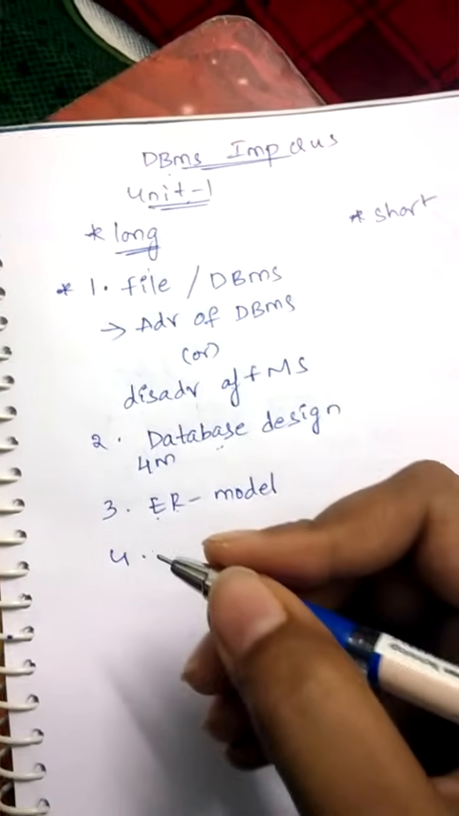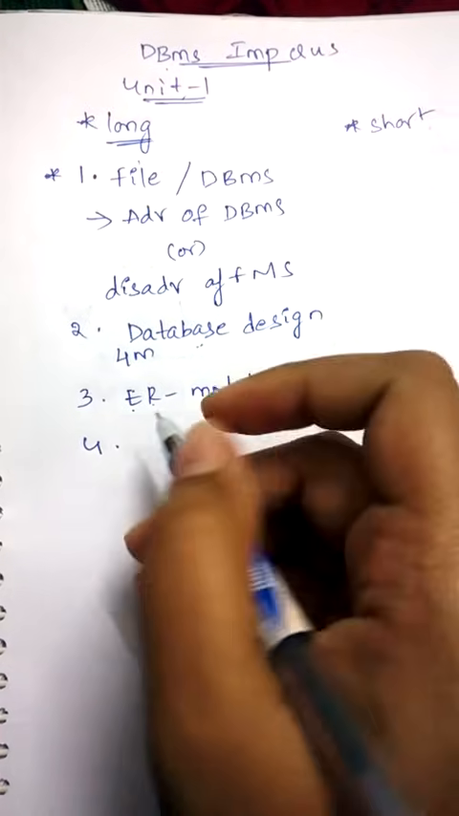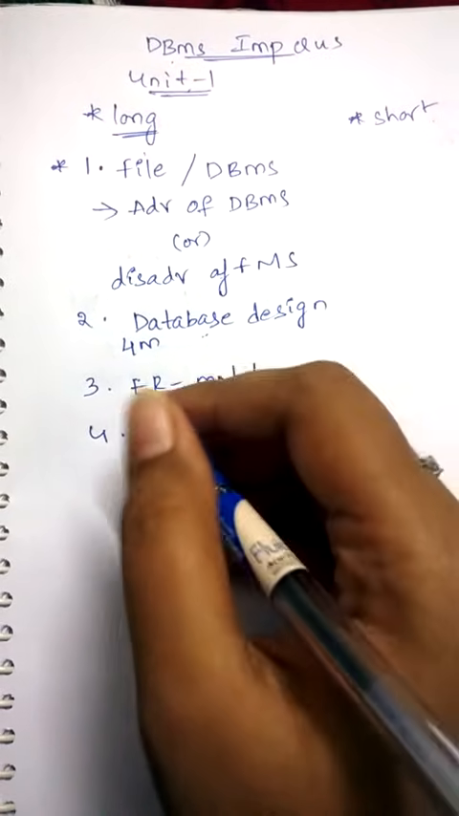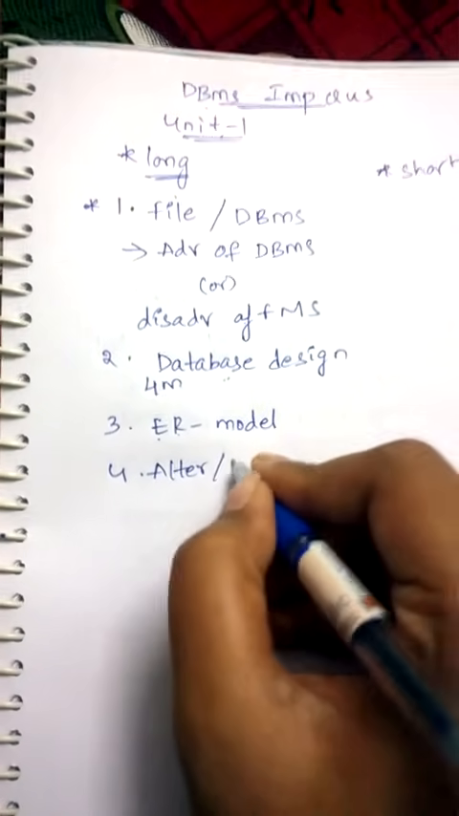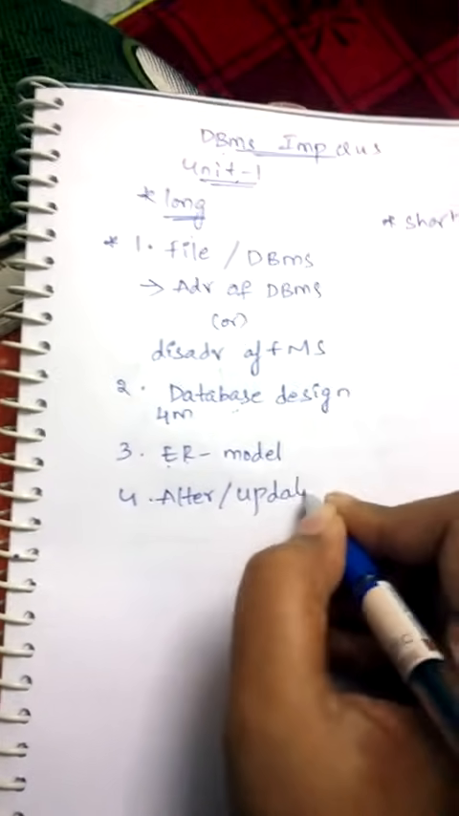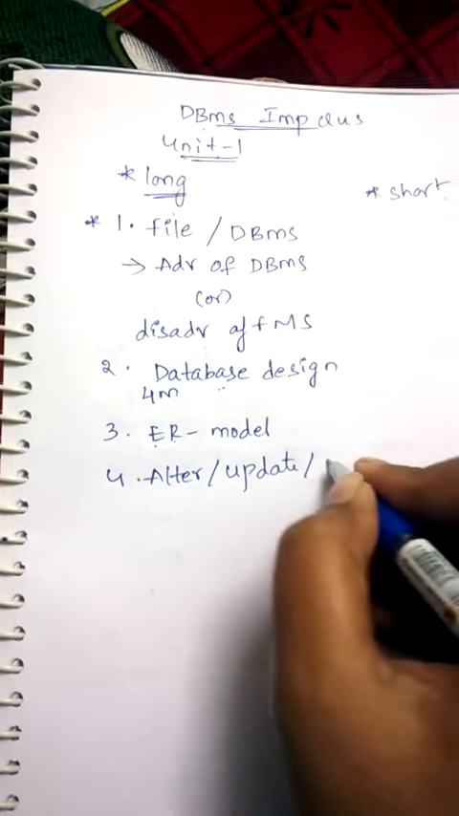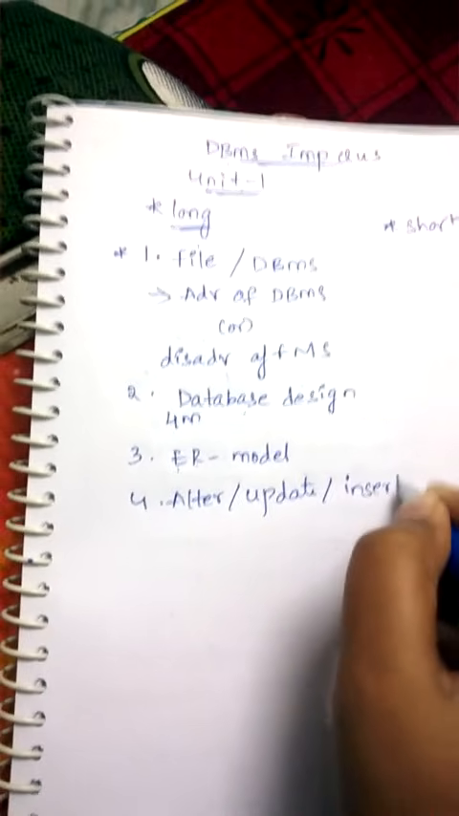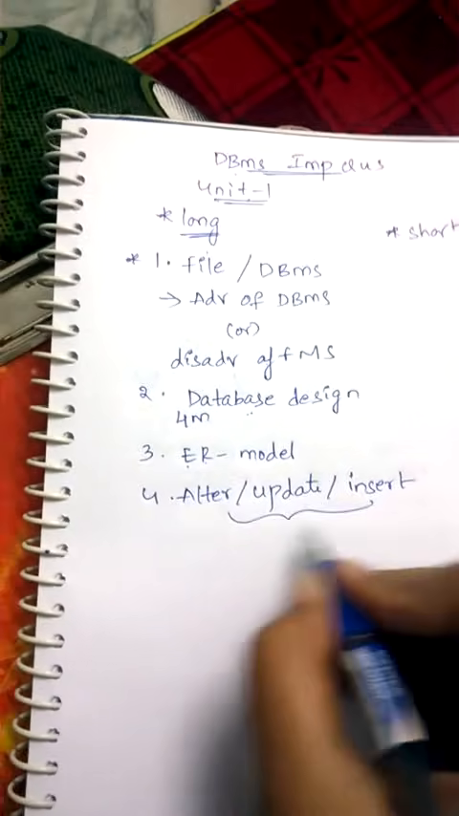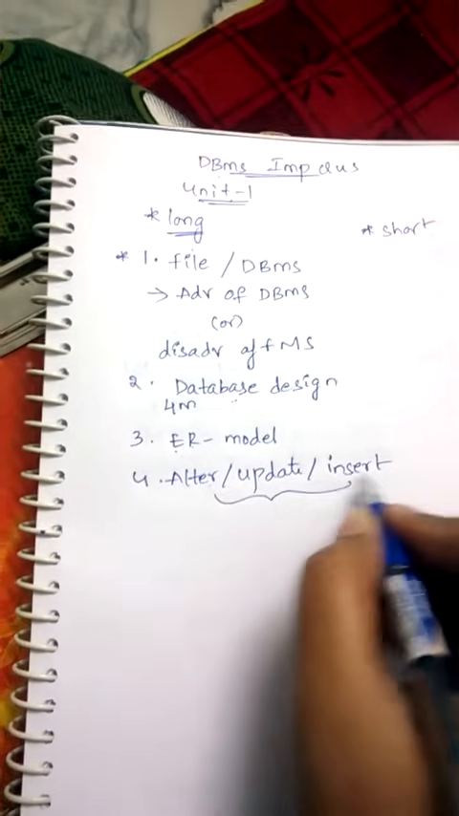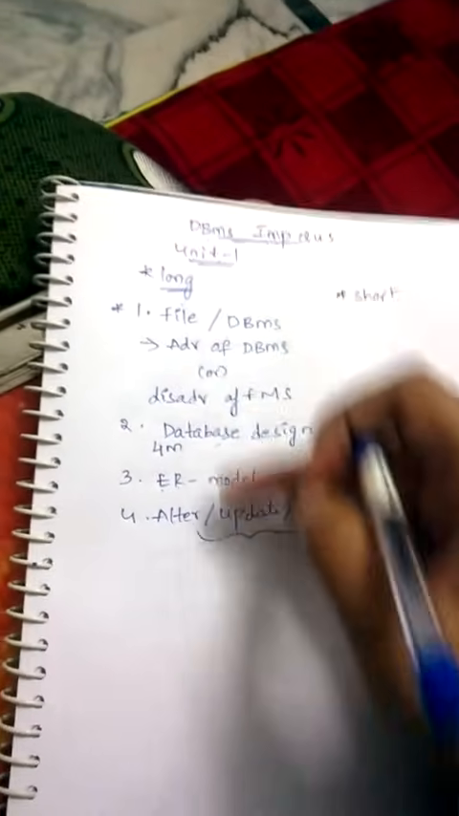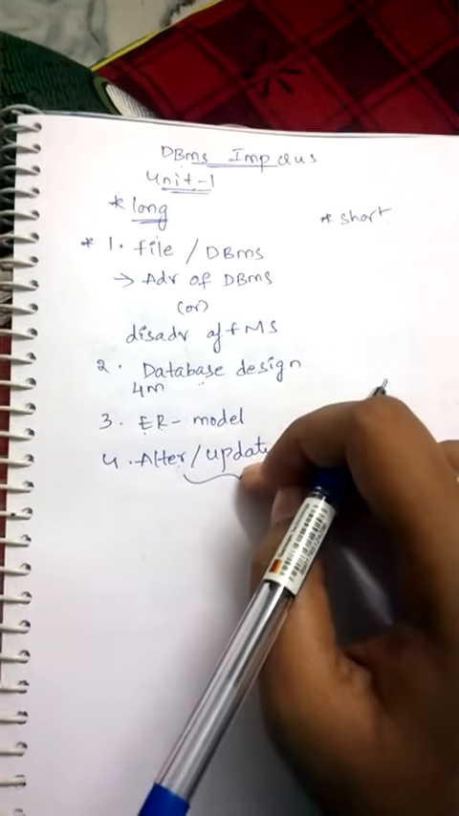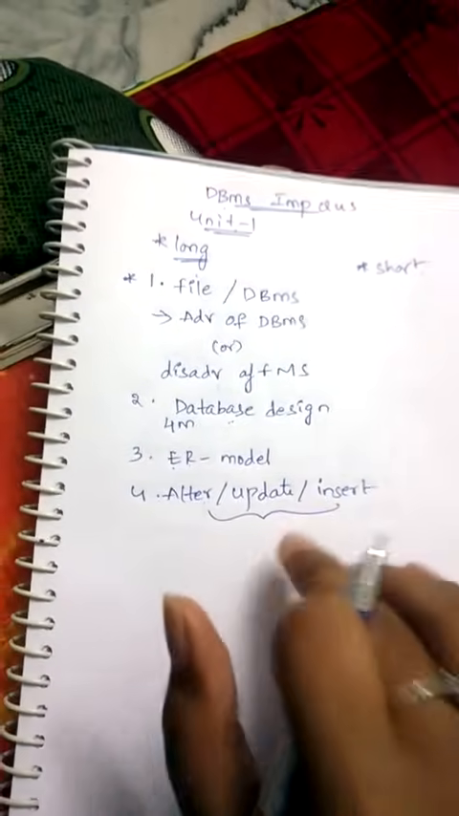And the next important answer in Unit 1 is how to alter a table, how to update a table, or how to insert values into a table. These are forms of queries. Any question out of these three may appear in your examination paper. So these four are very, very important answers coming from Unit 1.